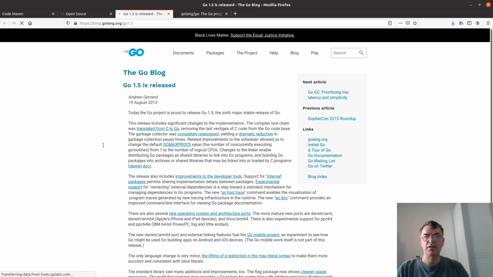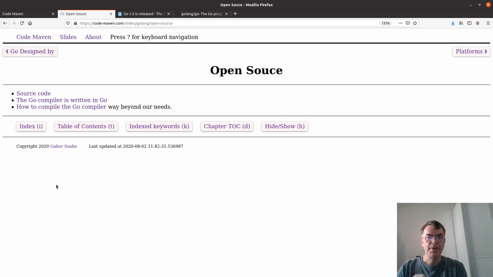Let me check what I put here. There's this article. Actually, you can visit the golang.org site. It's a generally good site, with tons of interesting things there. This is when Go 1.5 was released, which, as far as I know, was the switch of the Go compiler to be fully written in Go. And there's also a link on how to compile the Go compiler, but again, it's only for you if you would like to get in deeper. The main point for me is that Go itself is open source.